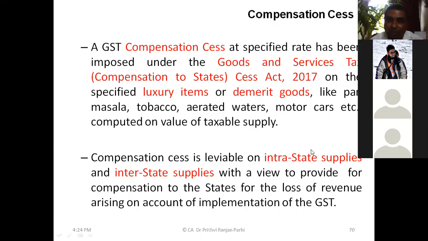Are you clear about the objective of this compensation cess? Why this cess is levied? Is it clear to you? Yes or no?